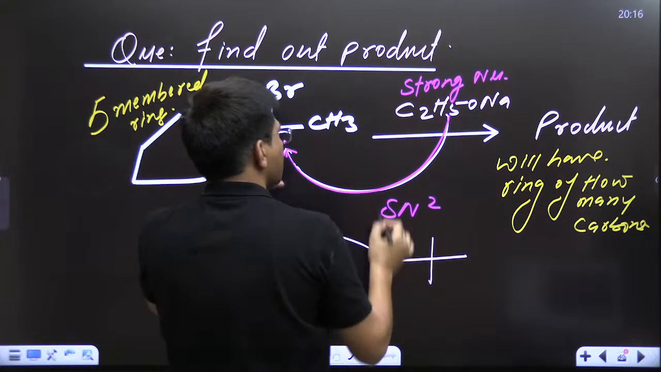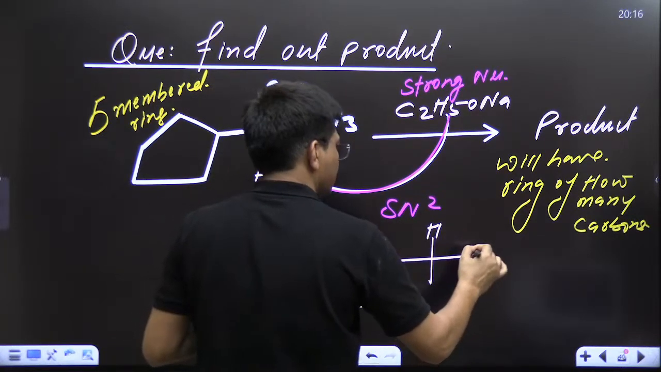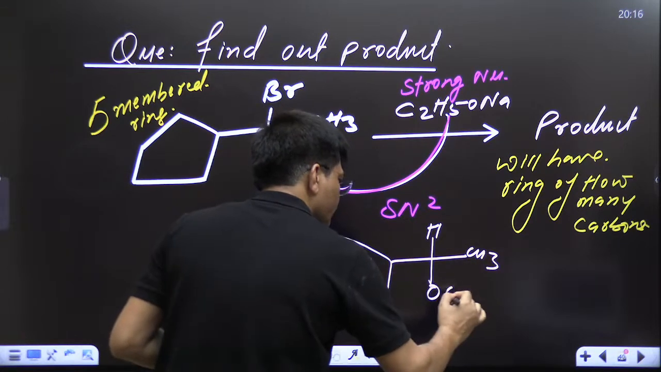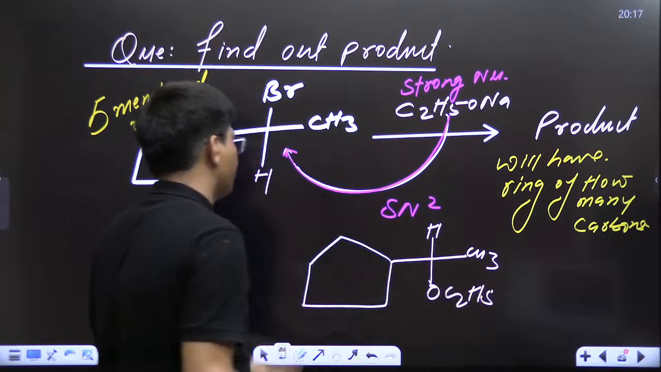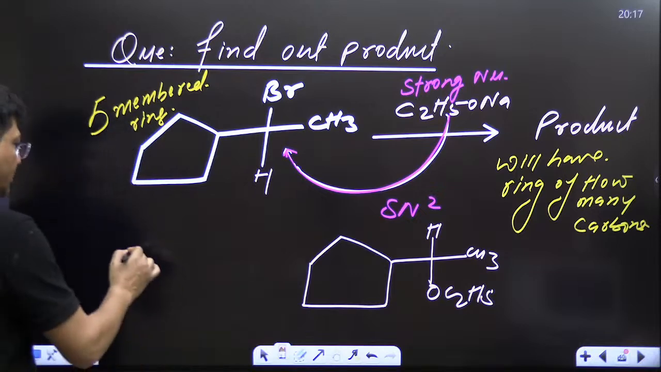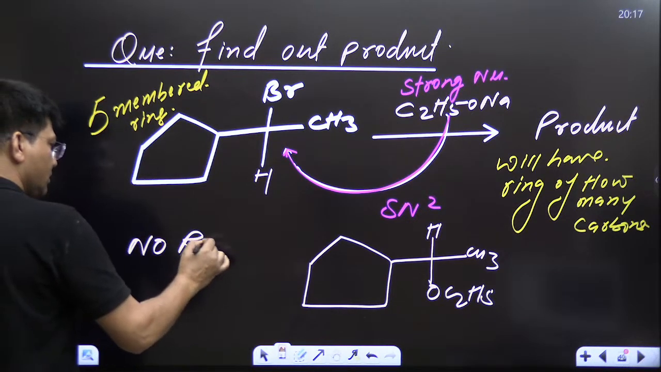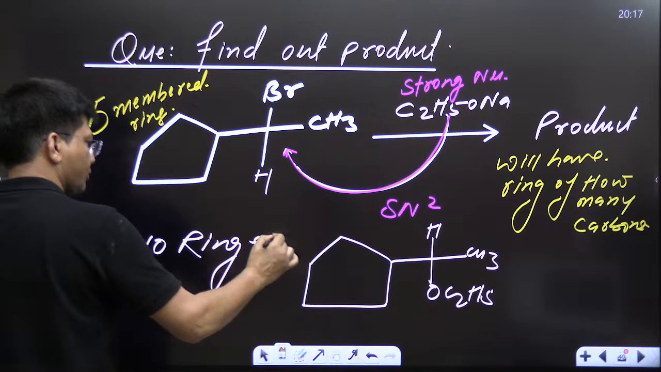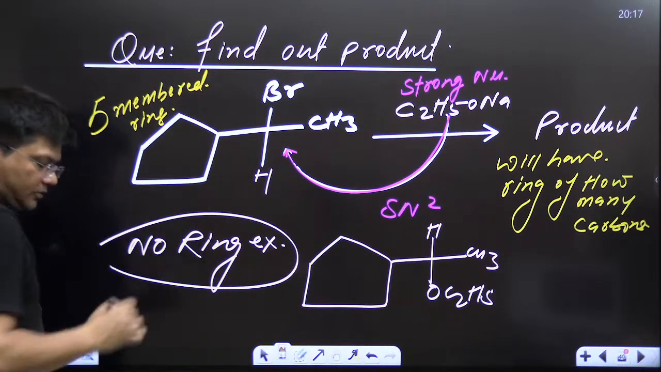So here this will go that side and you will get OC2H5. The product will be of a 5-membered ring, no ring expansion. In SN2 reaction, no ring expansion. That's really fantastic.